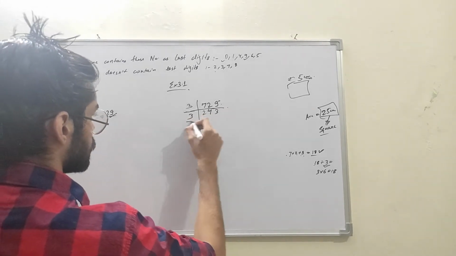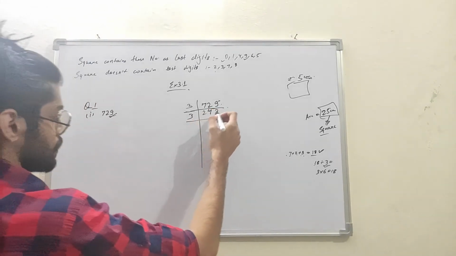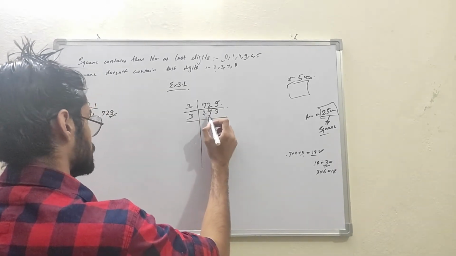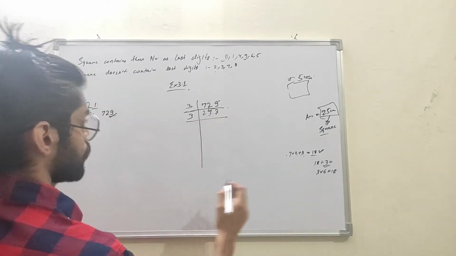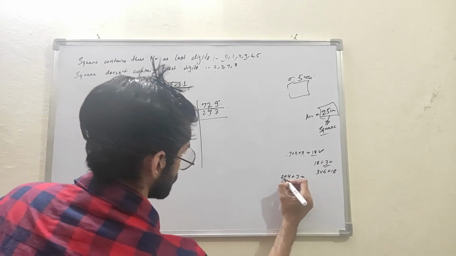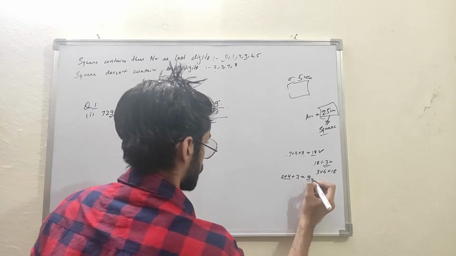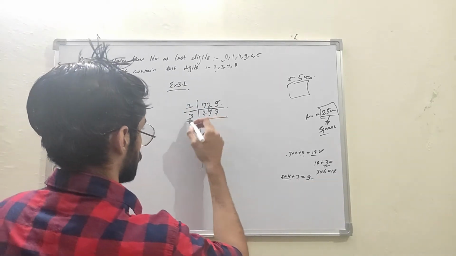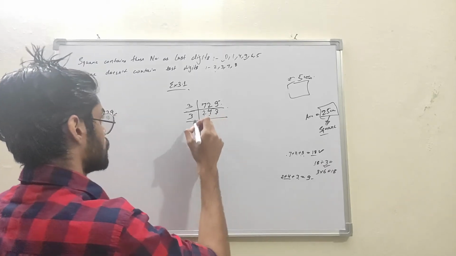So then again 3, because this number will also be divisible by 3. If you check it, 2 plus 4 is 6, 6 plus 3 is 9. And 9 is divisible by 3, because 3 times 3 is 9.